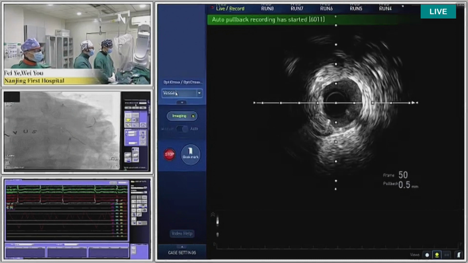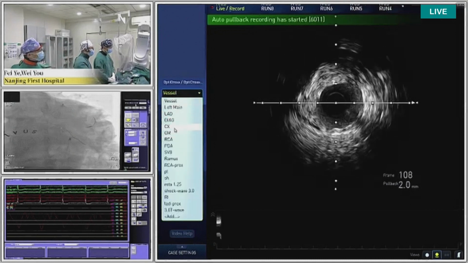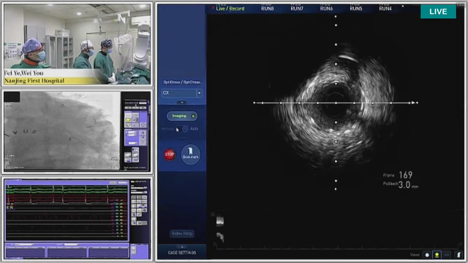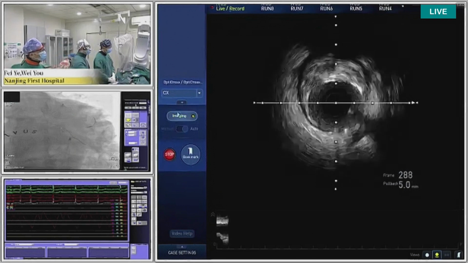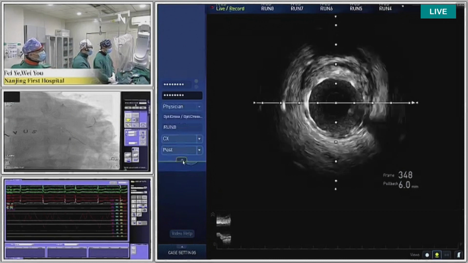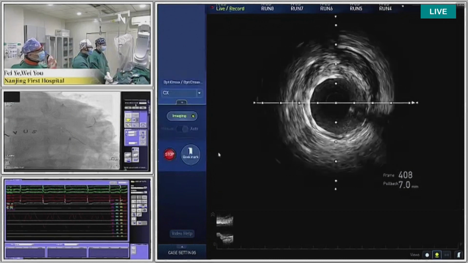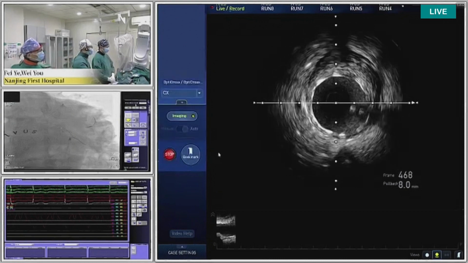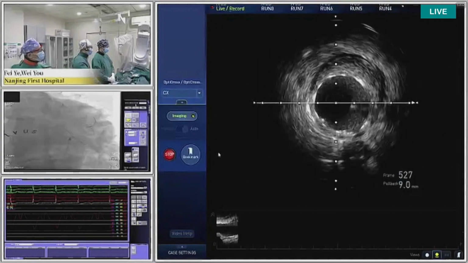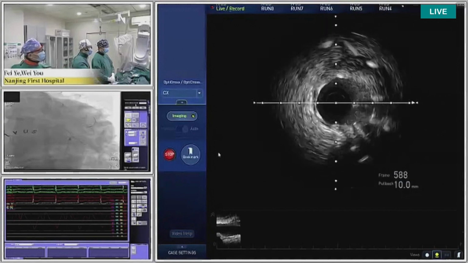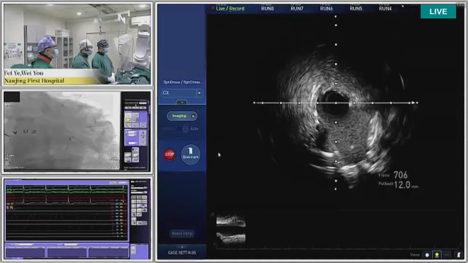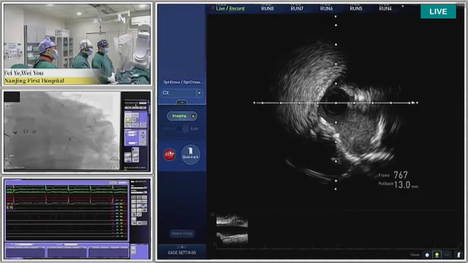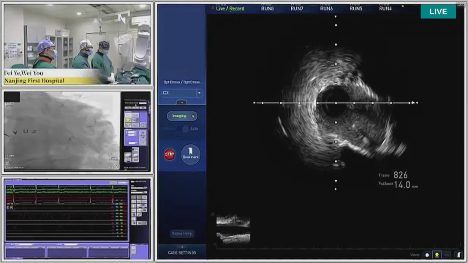It's in the distal stent. The stent mean diameter is about 2.5, almost 3. So here the expansion is good. Here the diameter is more than 3. Here at 5 o'clock, we can see the LED, the POC. Okay, I will stop.